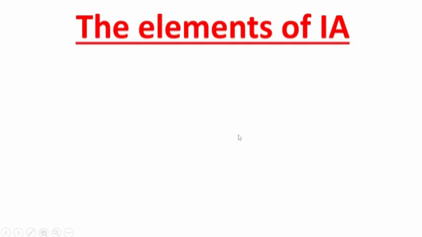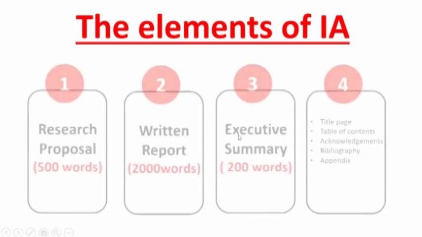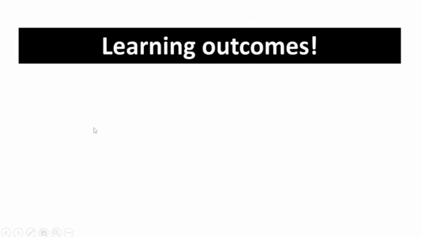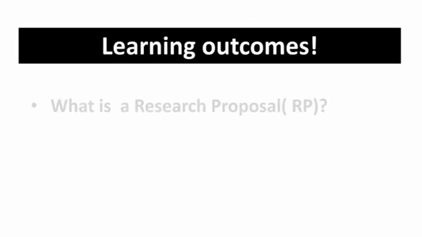Let us move further. The elements of IA, you are aware of this one. IA has four important elements: research proposal, written report, executive summary, and other part. And hence, today's focus is on research proposal. What is a research proposal? How to write it? What are the elements? And so on. And hence, the learning outcome of today's class.